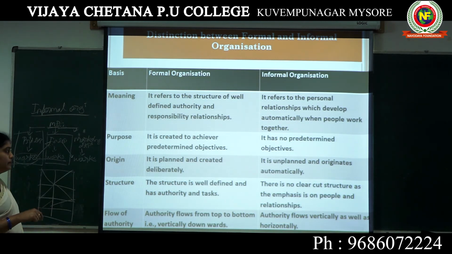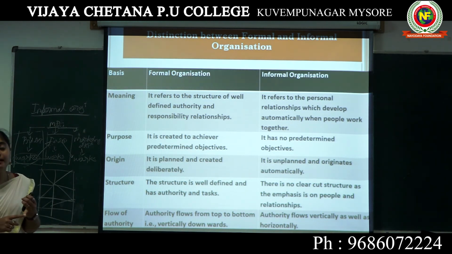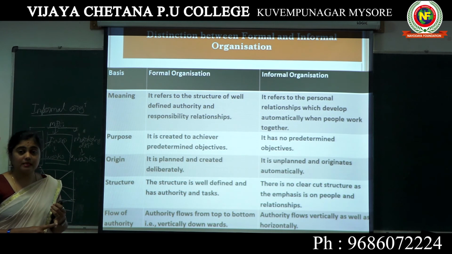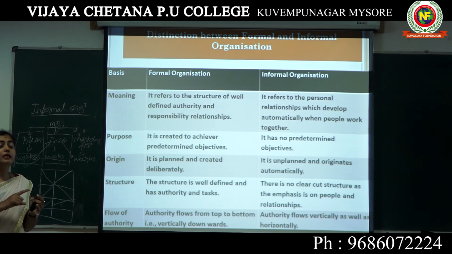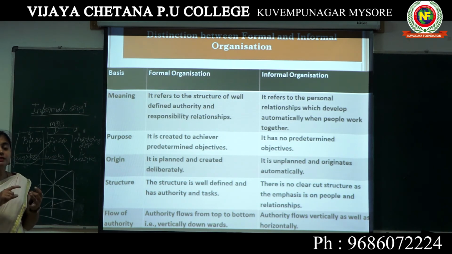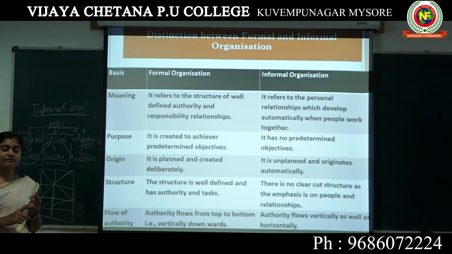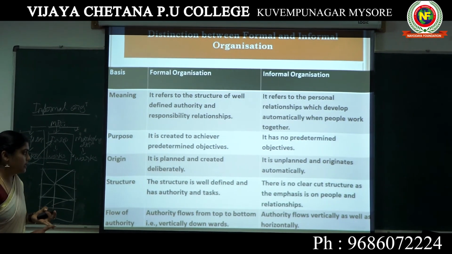According to purpose, a formal organization is created for the purpose of achieving goals, because formal organizations are framed by top-level management. There are certain plans and objectives, and on the basis of those plans and objectives the formal organizations are framed. But the informal organization is framed by the workers themselves, so they do not follow any predetermined plans, which cannot be identified in the informal organization.